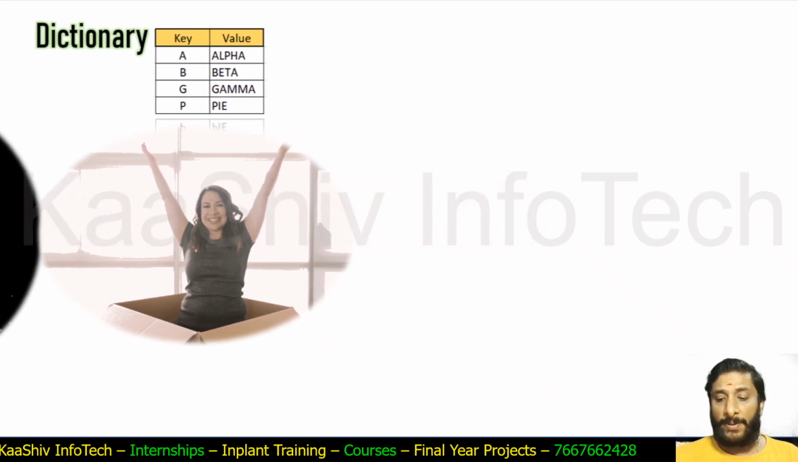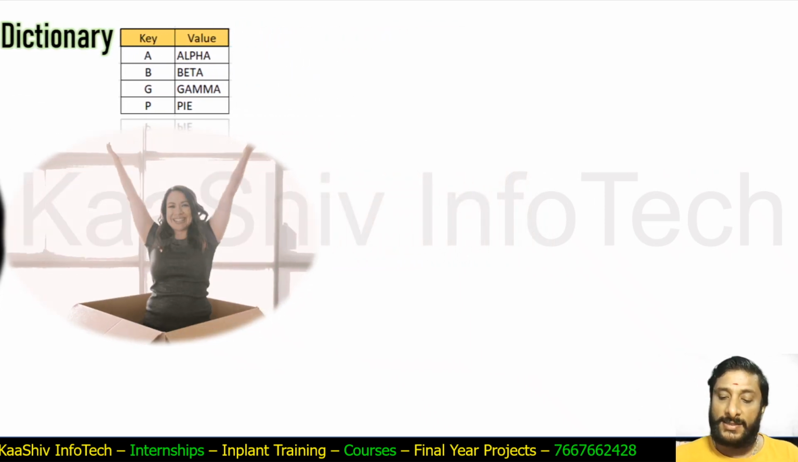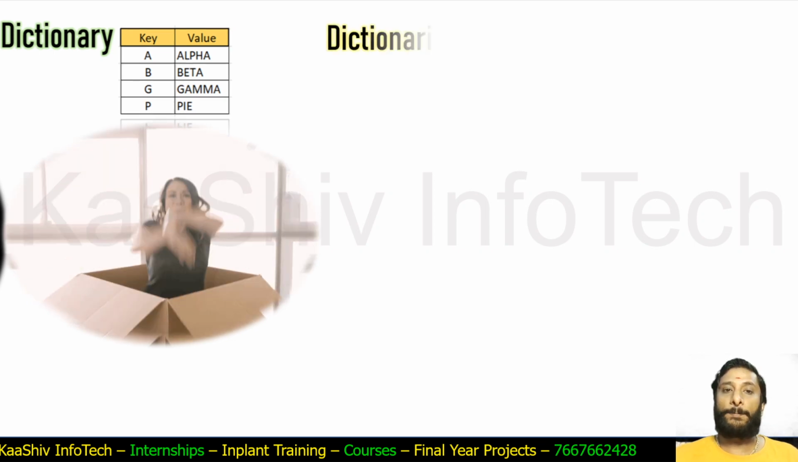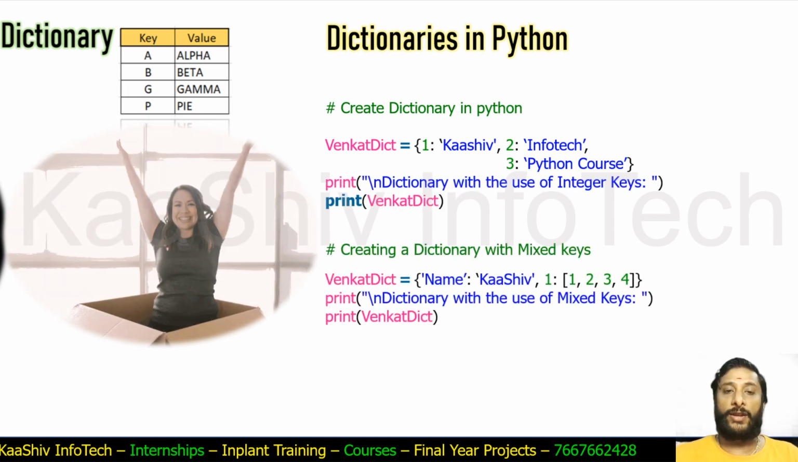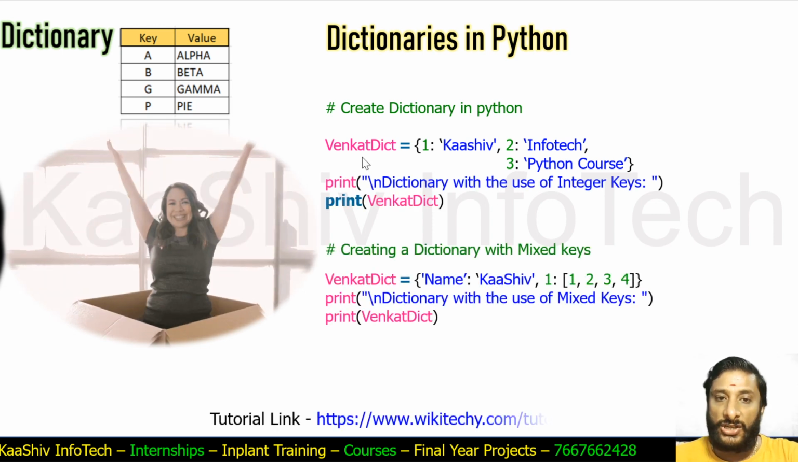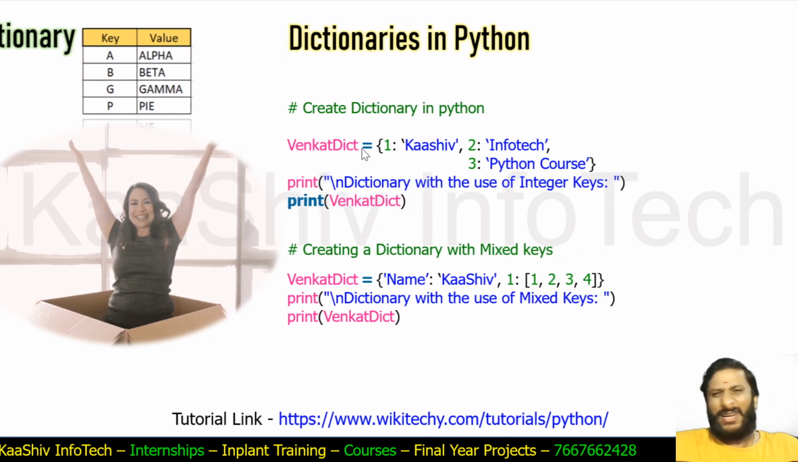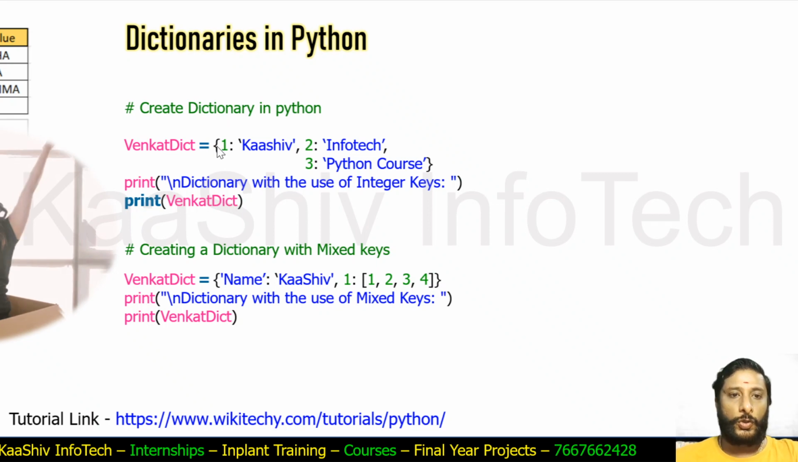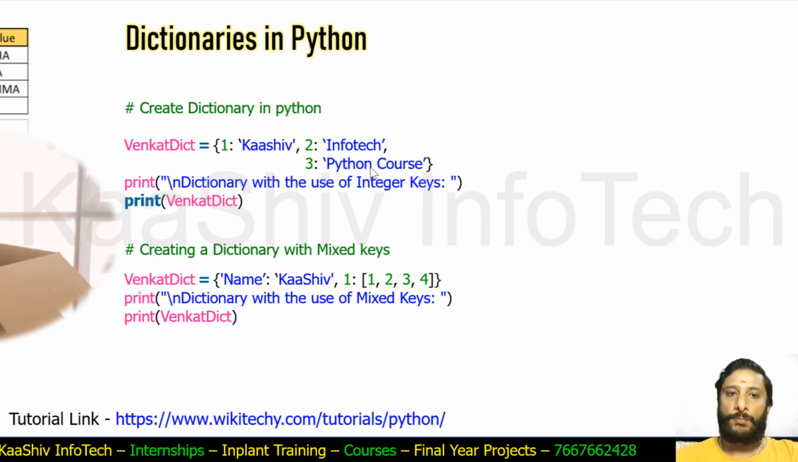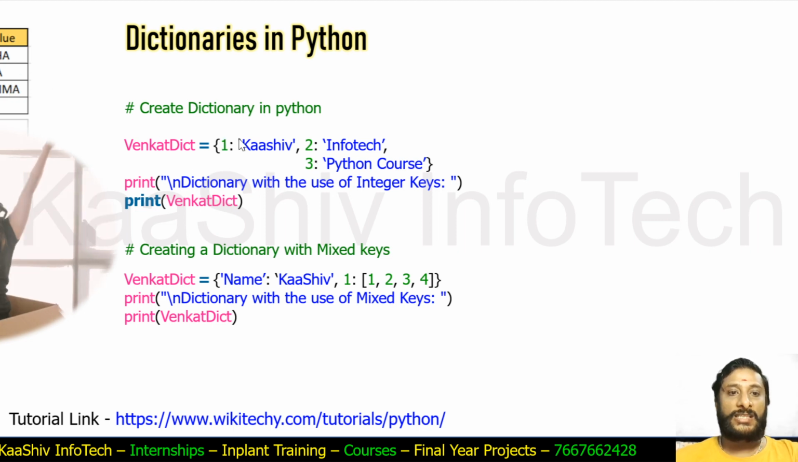Let's move on to the practical implementation, the scenario where these dictionaries are used. Dictionaries in Python: this is how we create a dictionary. You can have the dictionary name here, Venkat Dix, a simple name, equal to, and then the braces, a key and a value, comma, a key and a value, comma, a key and a value. So a table with keys and values is created. The name of the table is Venkat Dix.